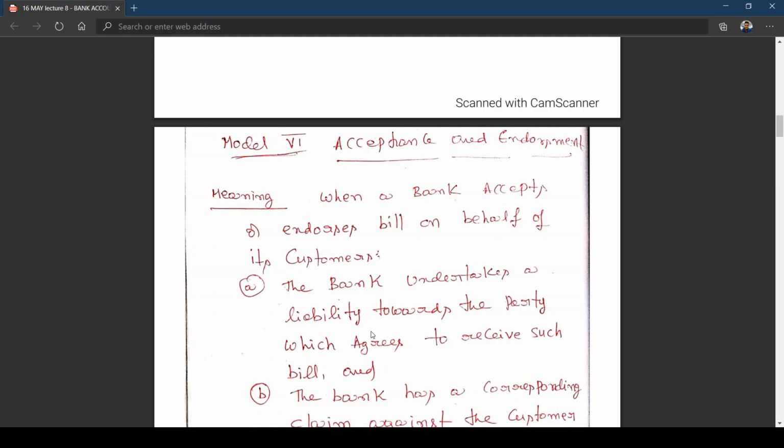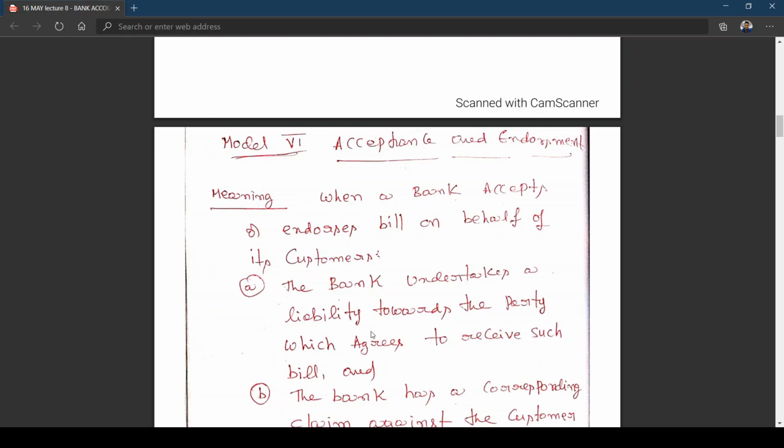That means the bank is saying, okay, I give acceptance to your client. Whose client? The customer's client. Suppose X is the customer's client. The name of the customer is Y. The bank has given acceptance or endorsement on behalf of Y to X. That means if Y is unable to make a payment, then who has to make a payment?